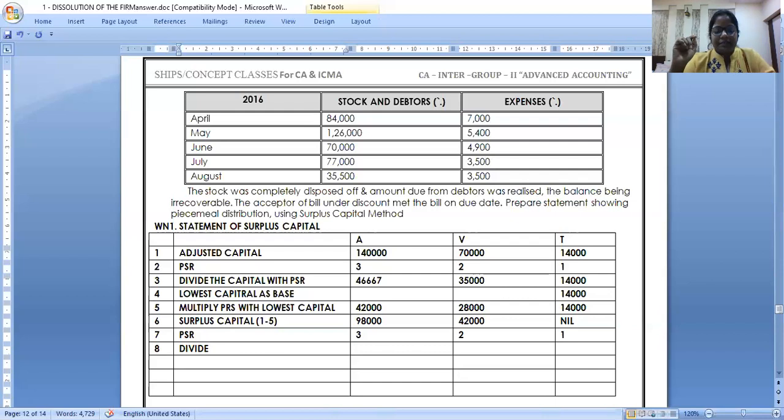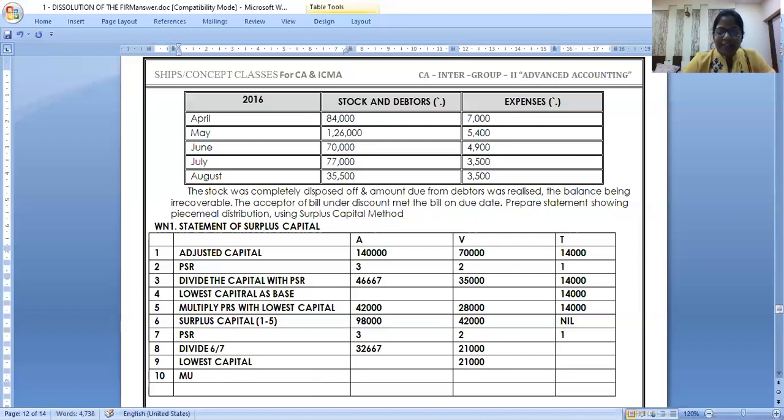Divide 6 by 7. Divide the surplus capital by PSR. How much is the answer? 32,667, and here it is 21,000. We need not touch the third one. Right. Now, can I calculate again what is the lowest capital? Have you all heard this method earlier? Which capital should I take? Lowest capital, Varun, 21,000. Again, first I divided.